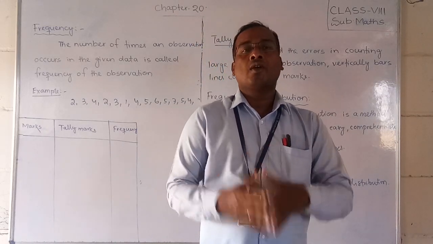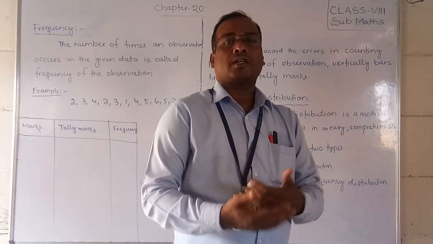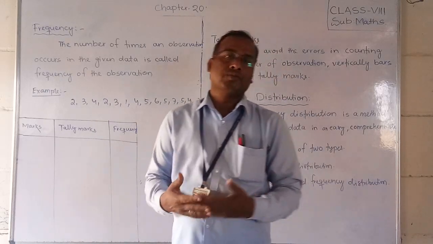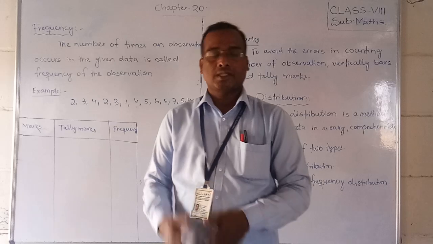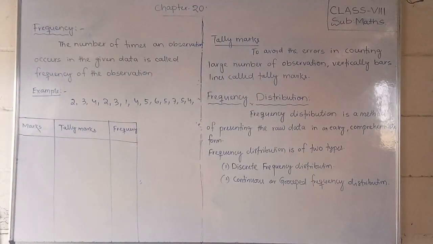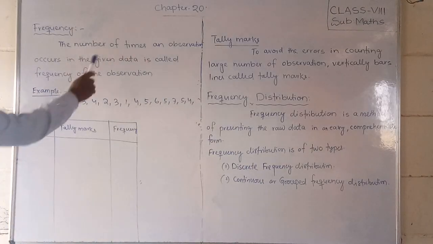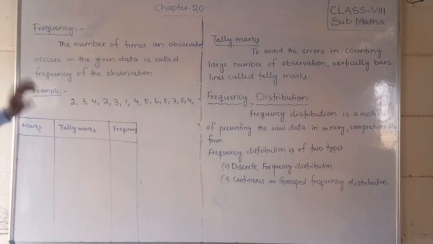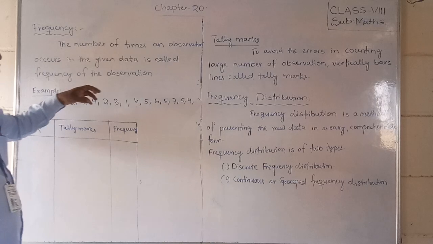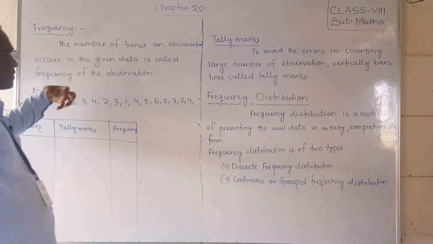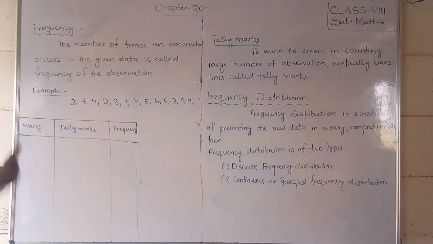Let us discuss first of all what is frequency, how we distribute the frequency, and what the types of frequency are according to the distribution. The number of times an observation occurs in the given data is called the frequency of the observation. How many times that observation occurs in the given data, how many times it has repeated.